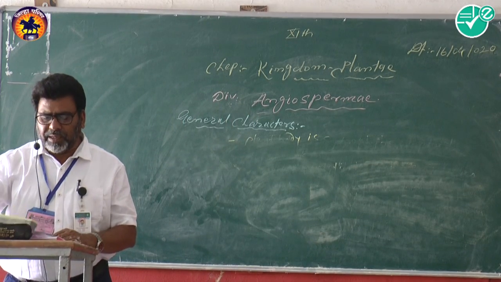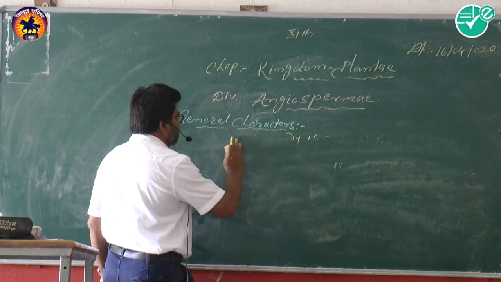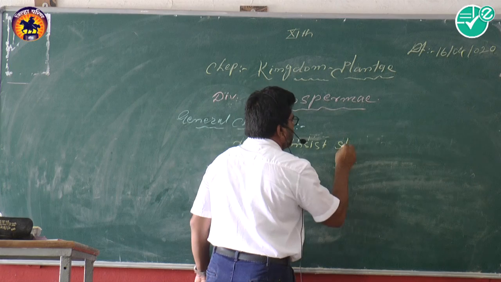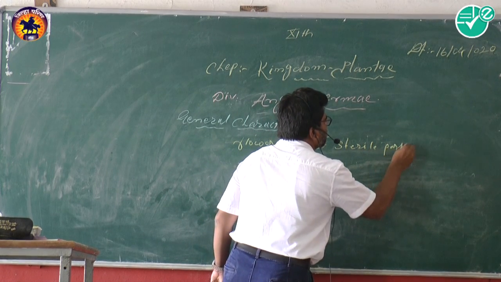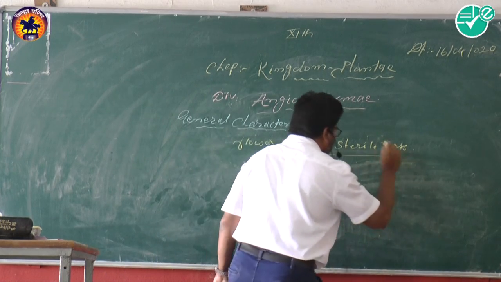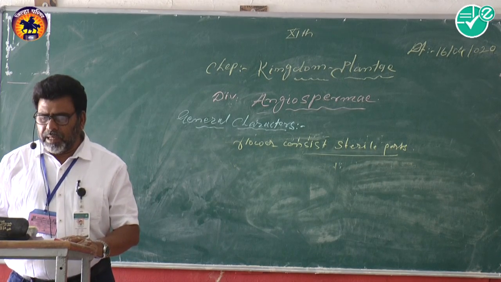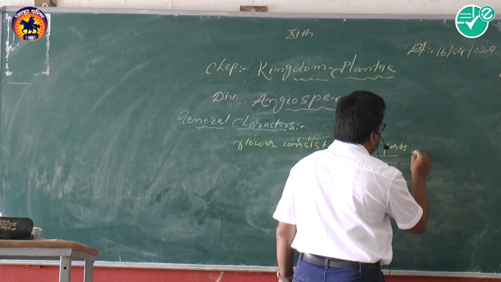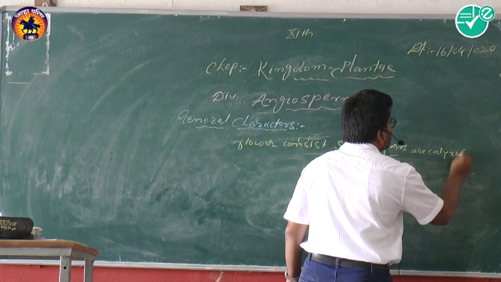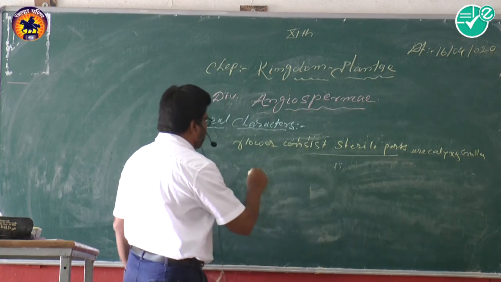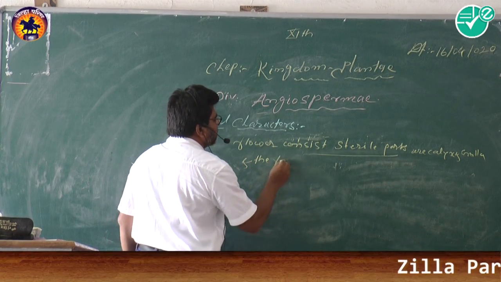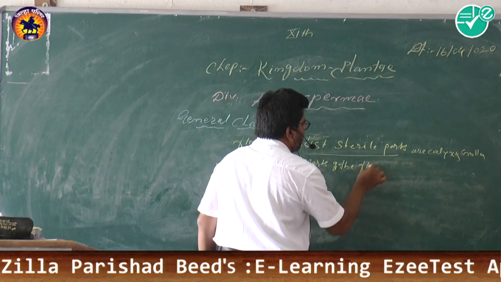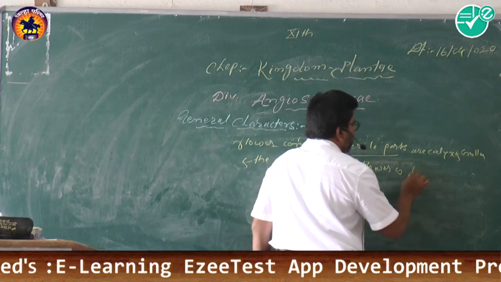They produce the flower, and the flower consists of sterile parts and fertile parts. The sterile parts are the calyx and corolla, and the fertile parts of the flower are the androecium and gynoecium.